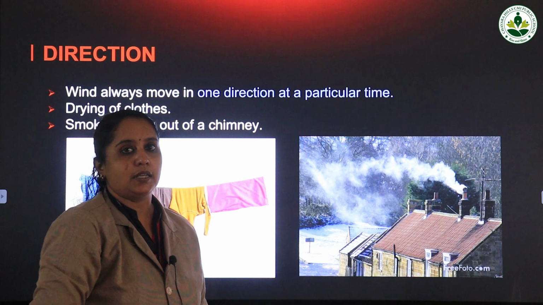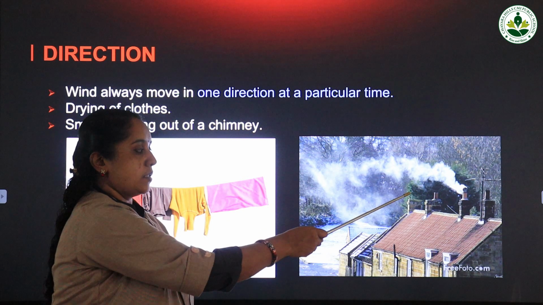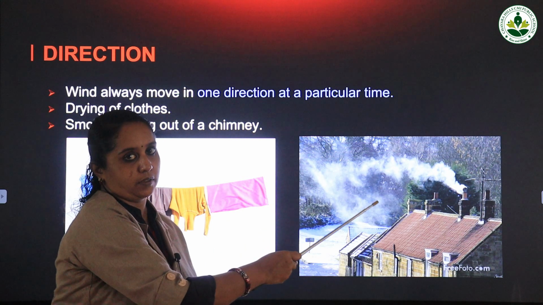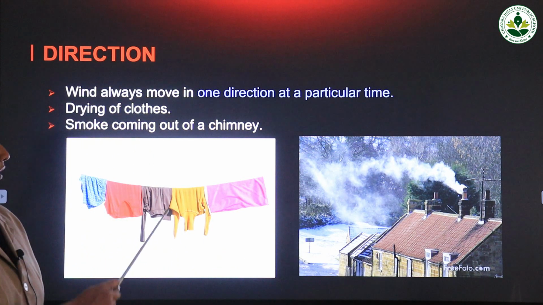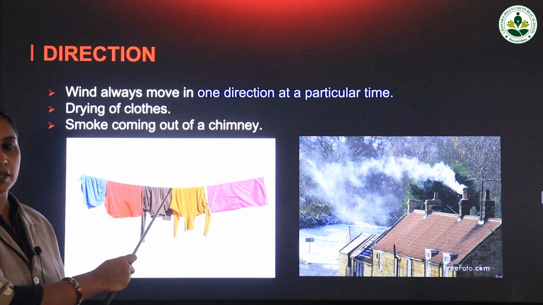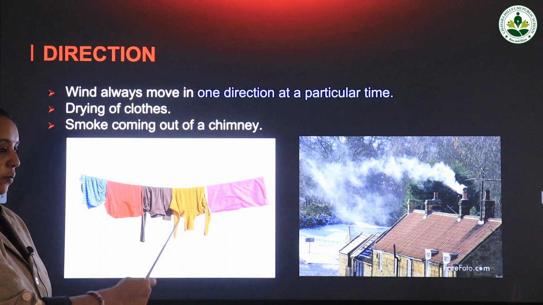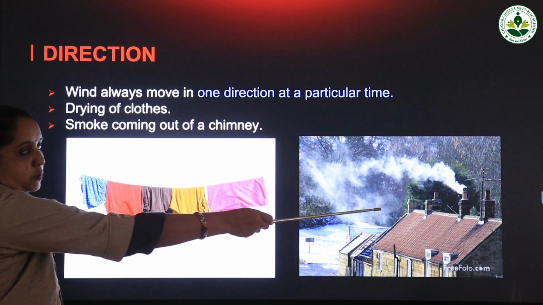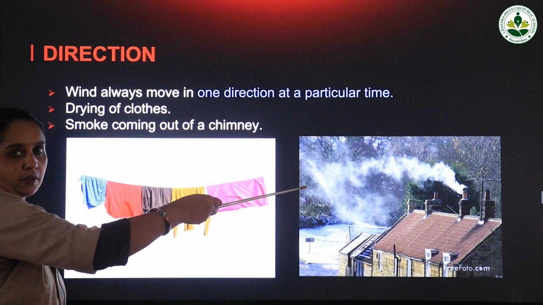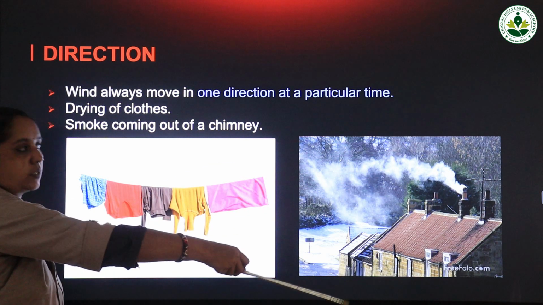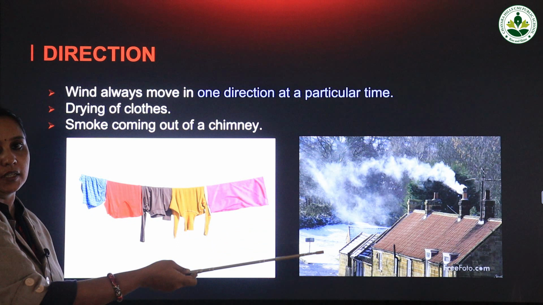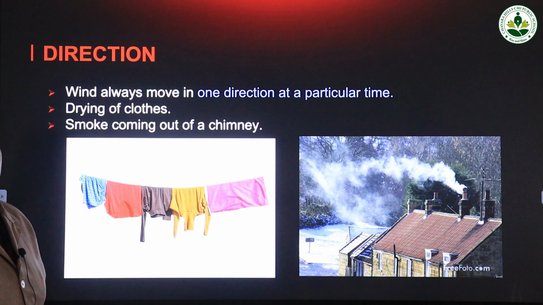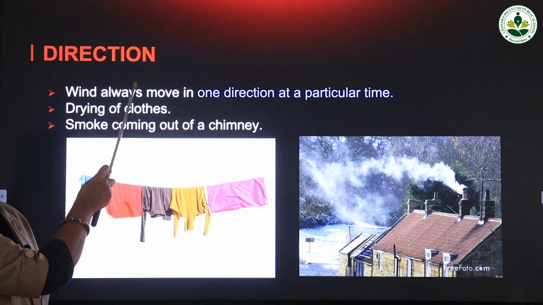So you can see that here the smoke is having a direction. The water coming from the wet clothes goes down, it doesn't go up. And the smoke is going sideways, not down or any other way. So from that we can understand that wind has direction.